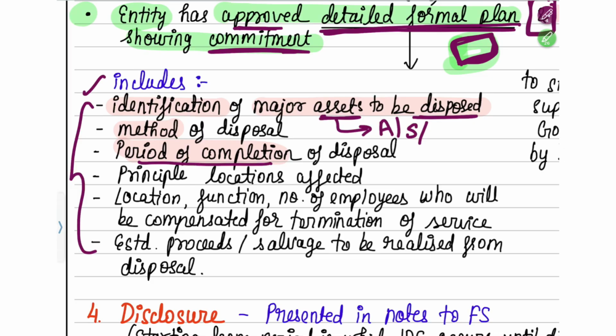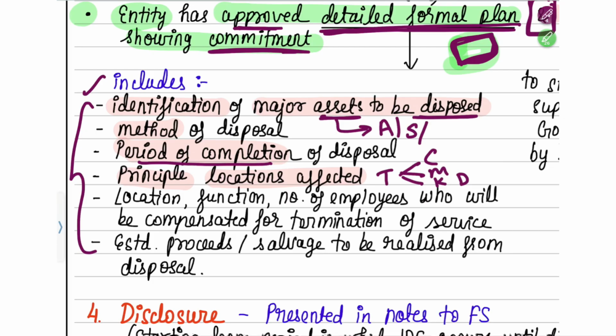Okay, and what are the principal locations that are getting affected? That means by closing down the Tata Sky division, what are the locations that will get affected? Suppose you're just closing down the Chennai location. Will your Mumbai location, your Kolkata location, your Delhi location get affected or not? If it is getting affected, then you have to write it down.